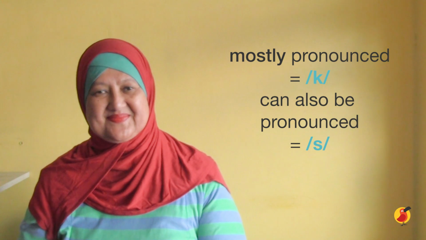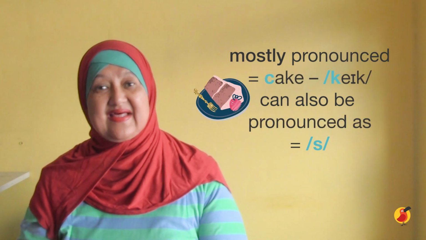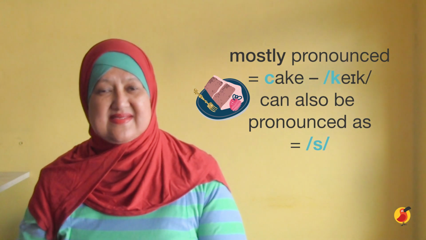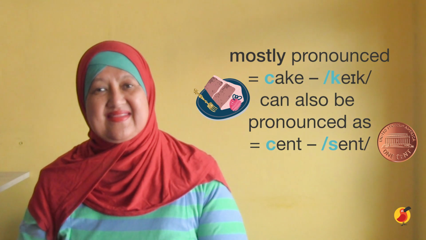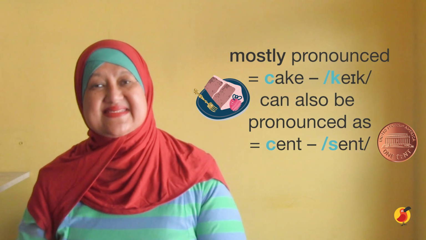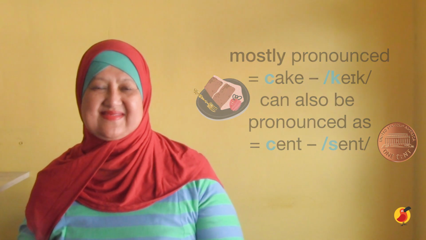For example, in the word cake, the letter C is a K sound. In the word scent, the letter C is a S sound. So how do we identify this? One simple rule.